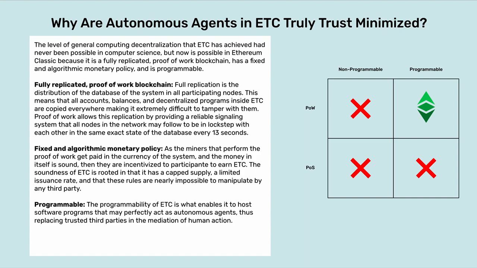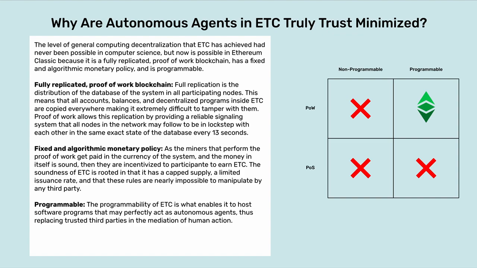Fully replicated proof-of-work blockchain. Full replication is a distribution of the database of the system in all participating nodes. This means that all accounts, balances, and decentralized programs inside ETC are copied everywhere, making it extremely difficult to tamper with them. Proof of work allows this replication by providing a reliable signaling system that all nodes in the network may follow to be in lockstep with each other in the same exact state of the database every 13 seconds.